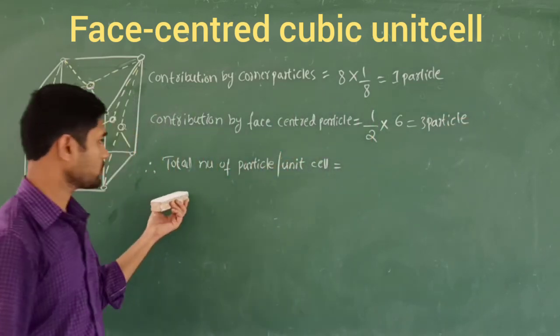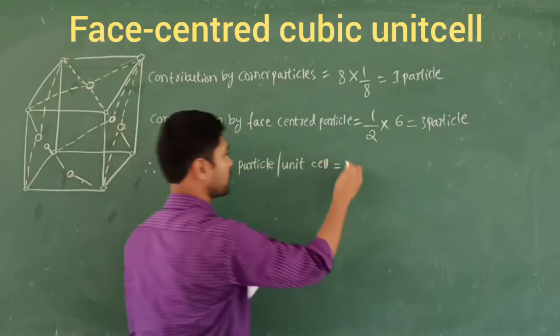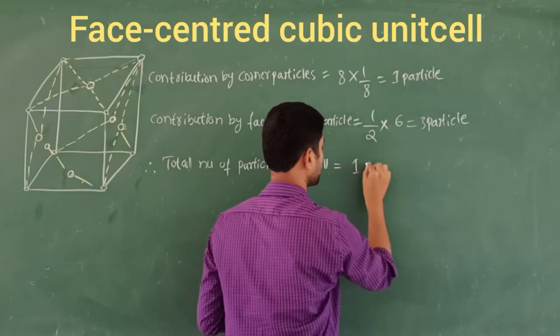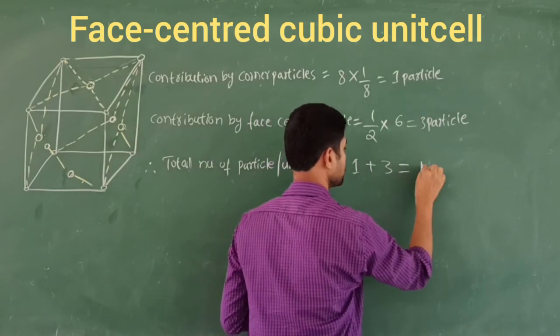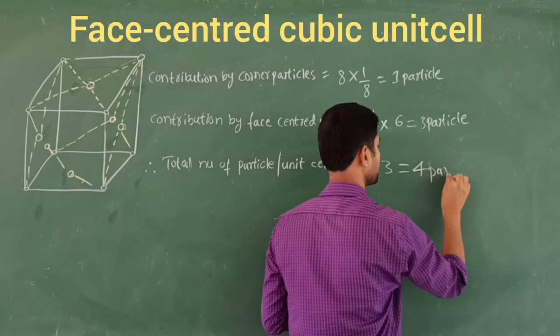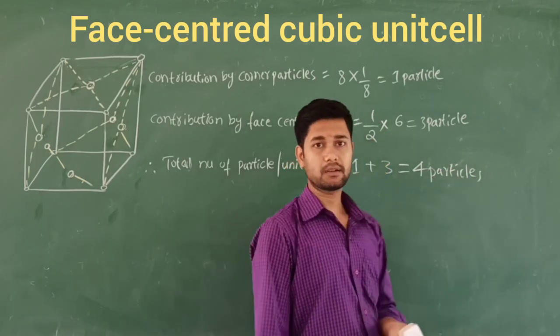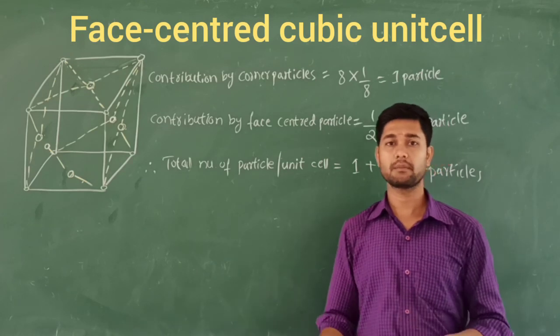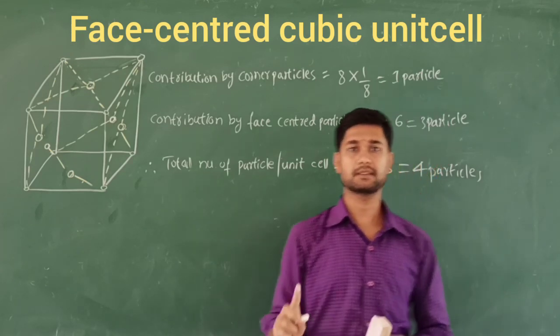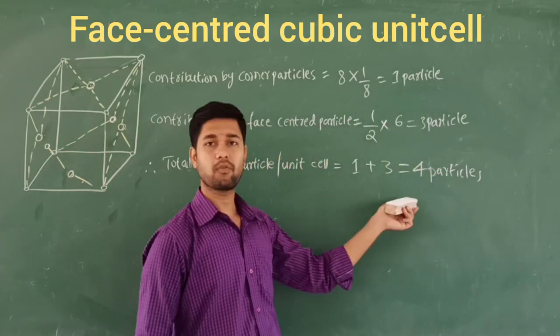And what is the total number of particles per unit cell? We are going to add these: 1 particle plus 3 particles gives us 4 particles. So this is the way to count the number of particles per unit cell in the face-centered cubic unit cell, which is 4 particles.